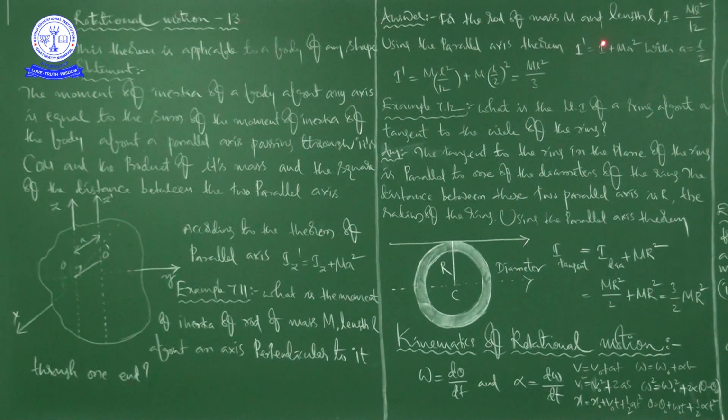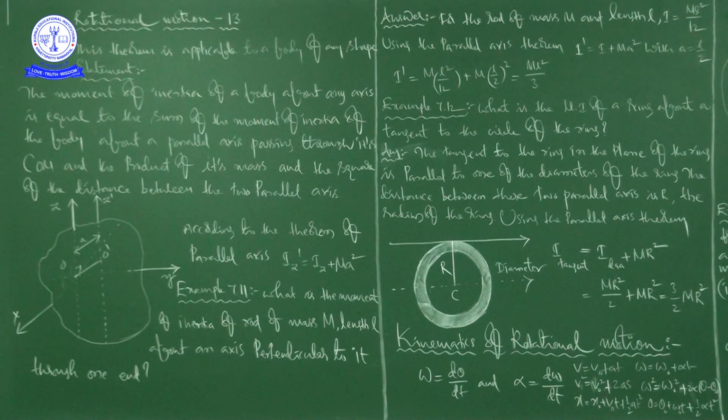This is the moment of inertia of the rod about an axis passing through its center of mass and perpendicular to the rod, that is, I is equal to ml square by 12, and this we already discussed in our previous classes, right? I kept one table there, and there I told you.